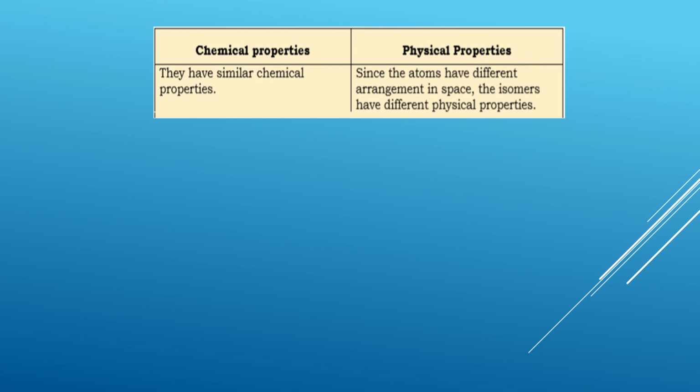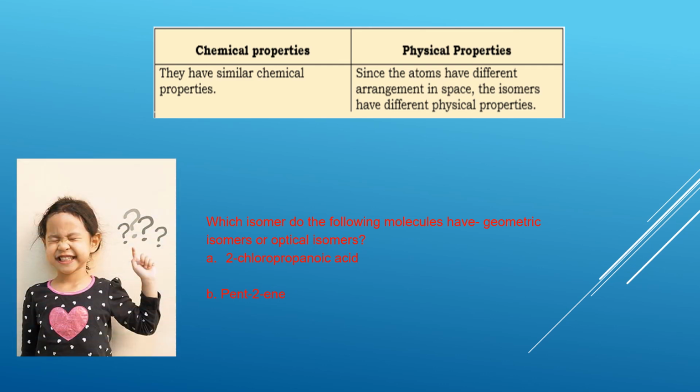Okay, so now that we have come to the end of this particular video, I am going to give you a question to think about. Which isomer do you think the following molecules have? Do they have geometric isomer or optical isomer? You can comment on these and write your answers in our chemistry forum under the video, or you can write your answers separately and text me so that we can have a discussion over that.